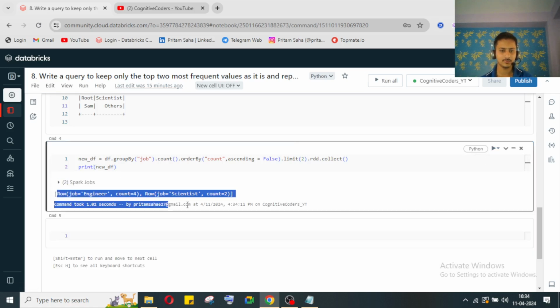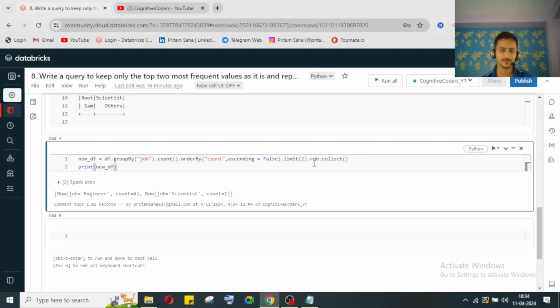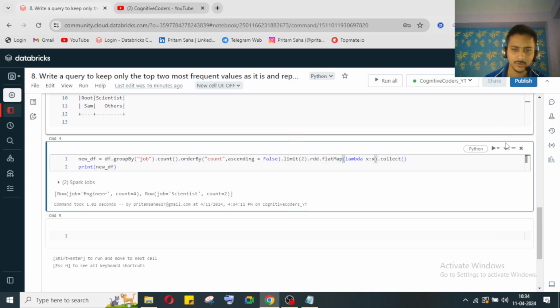So I'm getting the data row wise, but I need the whole data in a list. Okay, so in a list bucket, what I can say. So for that, we'll use flatMap. It's an RDD function. So flatMap, then on flatMap I use lambda x. So I will pass each and every row through my lambda function, and will get the values only.